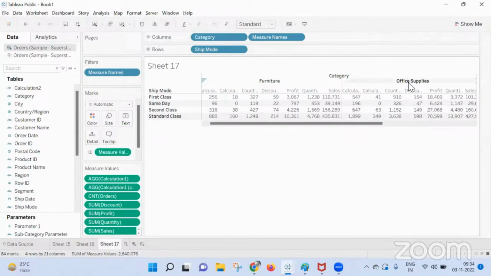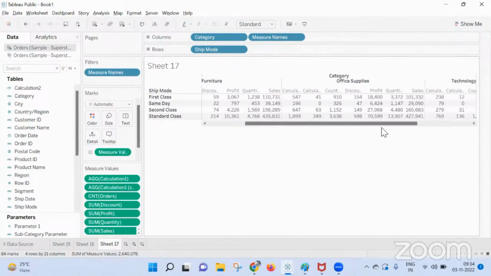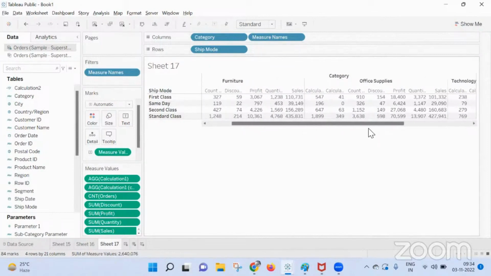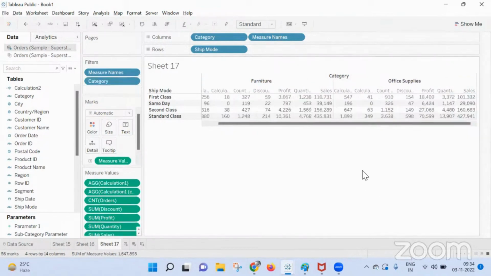Yeah. Then I need a new calculation of percentage of sales from furniture and office supplies below the profit, quantity and sales. Here you have furniture and office supplies, here you have sales, profit, quantity and sales, right? Okay. I need a new calculation using percentage wise. In the total sales, what is the percent of total of this and this? Yes. Let me exclude this then.